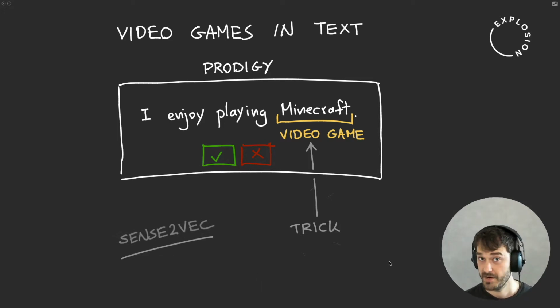Sense2Vec is a library that contains interesting embeddings that we've developed here over at Explosion. But I would also like to explain in this video why this particular tool works very well for video games. But in order to do that, I might first need to explain to you what makes video games actually kind of tricky to detect in the first place.